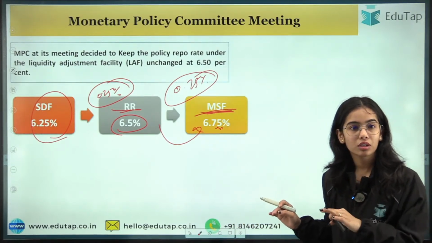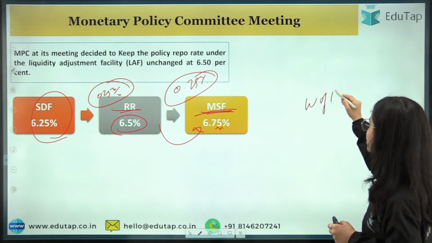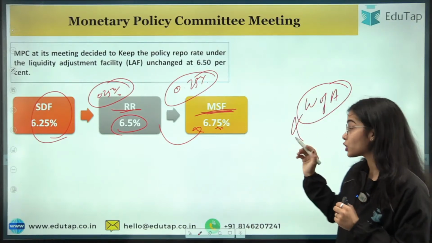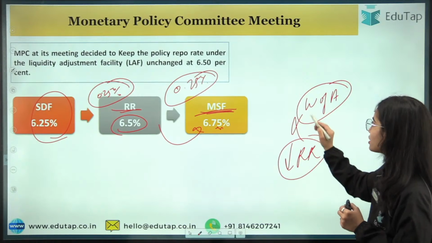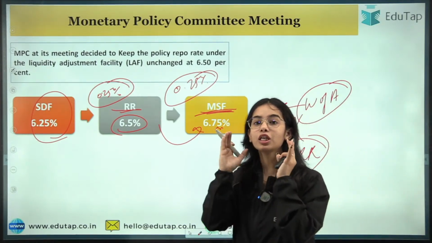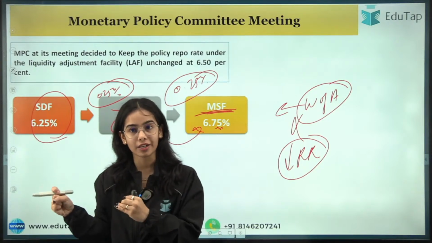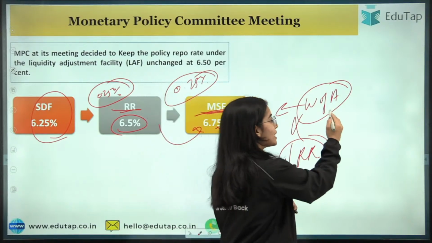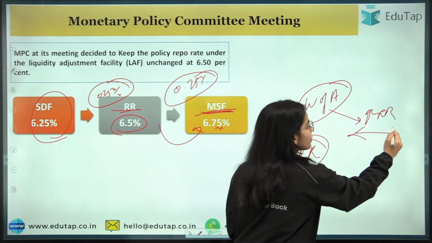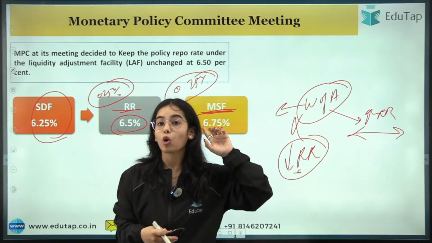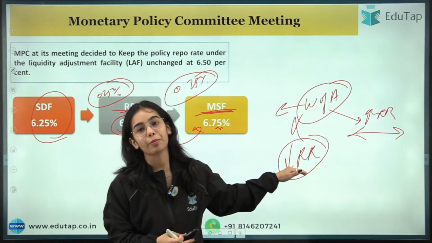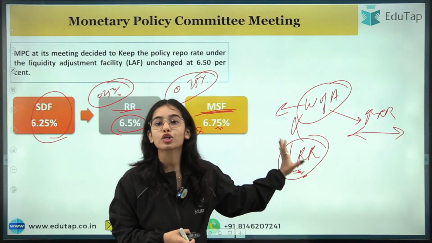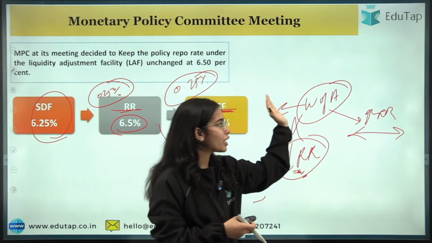Withdrawal of accommodation means that the RBI is not going to decrease the repo rate in the future, because it means we are actively looking to control the inflation in our country. So we are not going to decrease the repo rate in the near future. We can increase the repo rate or keep it constant in the coming periods. But we are not even thinking about decreasing the repo rate, because this will increase the demand and the inflation in the economy, and right now we are more focused on controlling the inflation. So we are doing the withdrawal of accommodation.